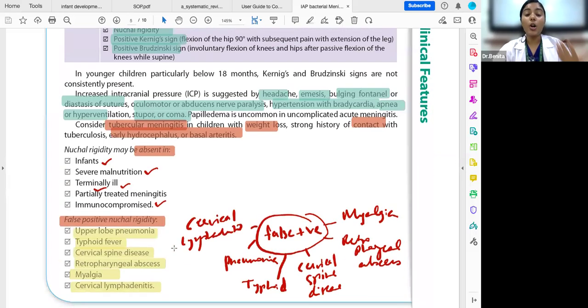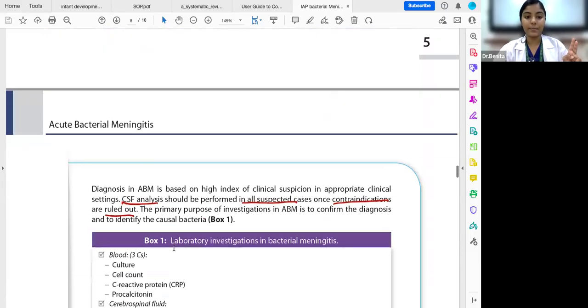Now, when do we not see this nuchal rigidity? It is absent in infants, or if the child is severely malnourished, or if the child is terminally ill, or if the meningitis was partially treated. Meningismus, which is false positive nuchal rigidity, can be seen in typhoid and retropharyngeal abscess.